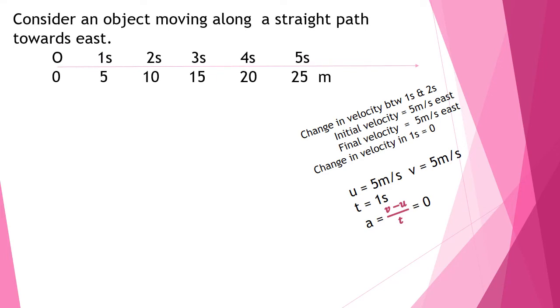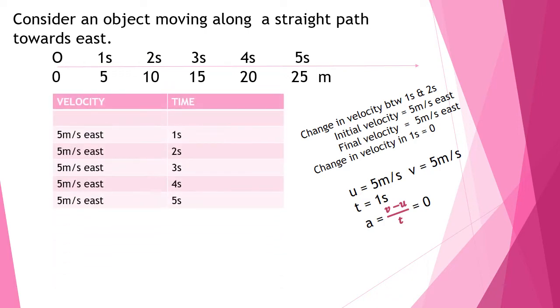Now let us first study objects moving along a linear path. Here let us talk about the acceleration of an object that is in uniform motion. Look at the data given here. In the first second, the object covers 5 meter. So what is the displacement? The displacement is 5 meter towards east. The velocity will be displacement by time. So 5 meter towards east by 1 second, that is 5 meter per second east is the velocity.